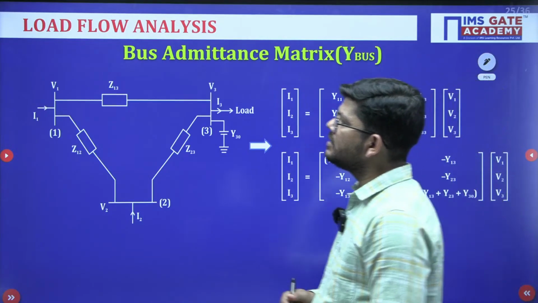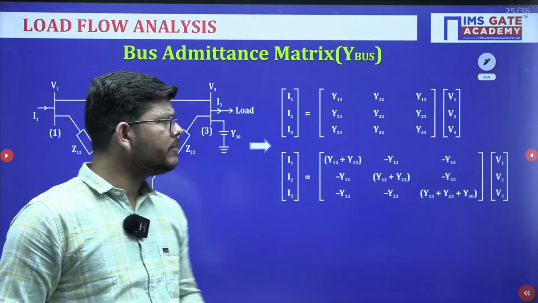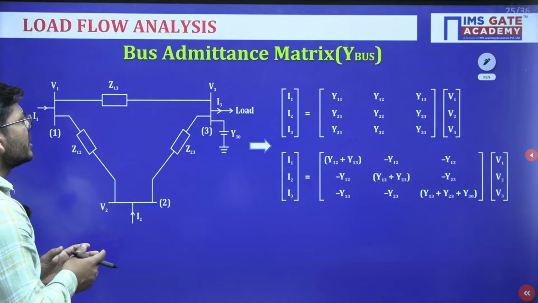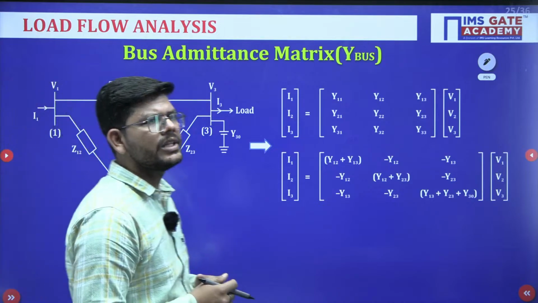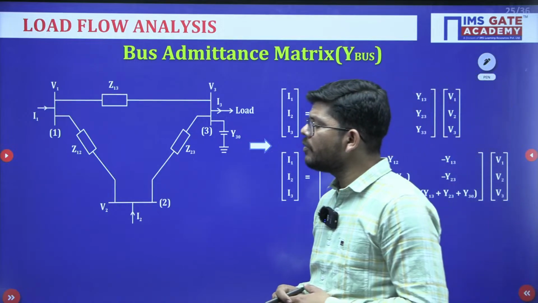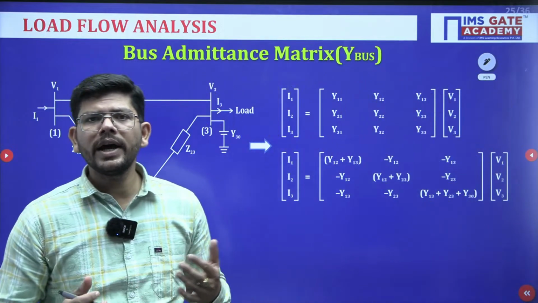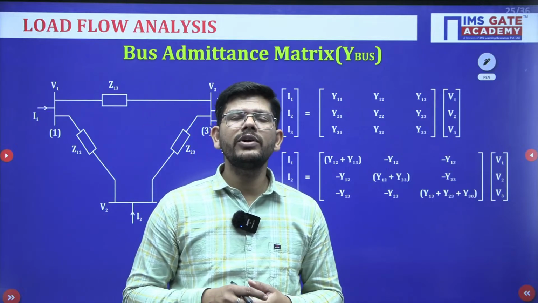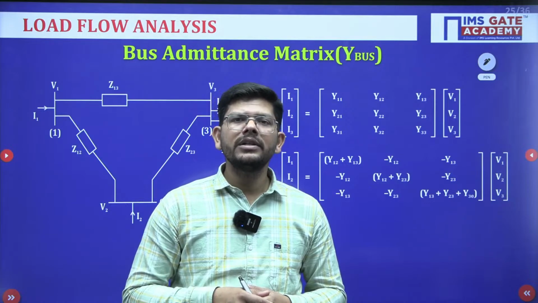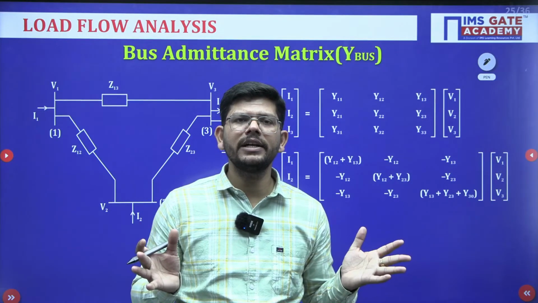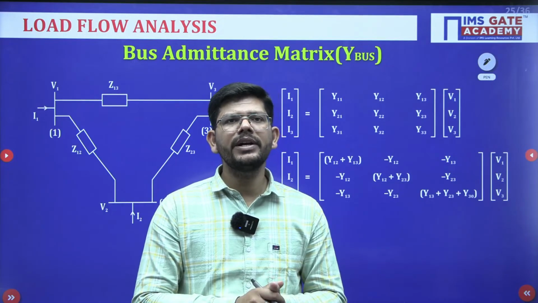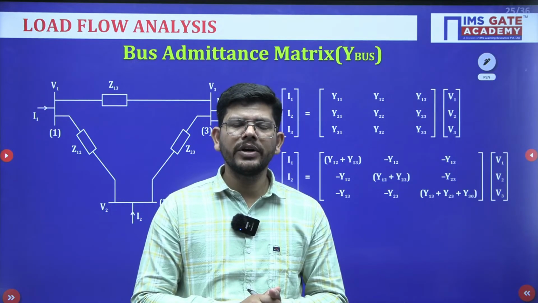Now the bus admittance matrix. If suppose we have a system of buses, some of them will be connected with respect to each other, some of them have no connection. If we want to do load flow analysis, if we want to calculate the power at buses, the voltage magnitude, the currents flowing, we need something that correlates all the buses of the power system, and the Y bus matrix is something like that.